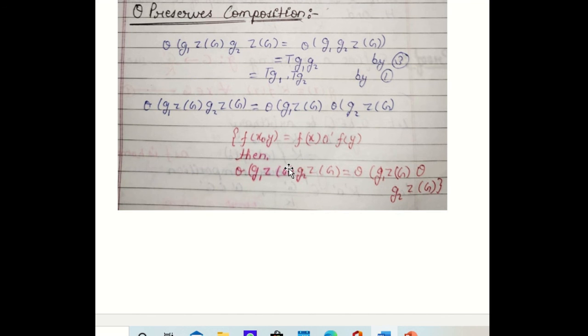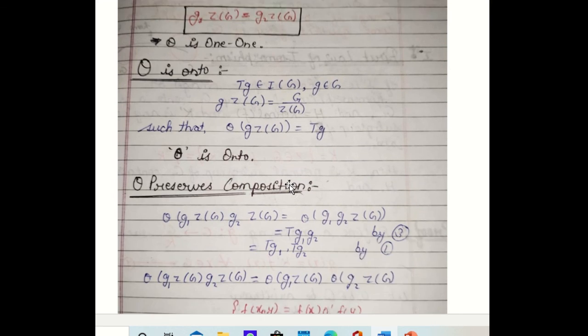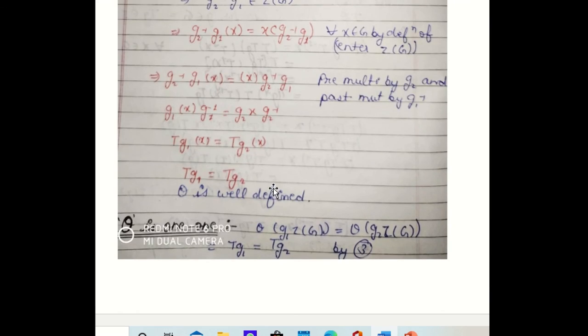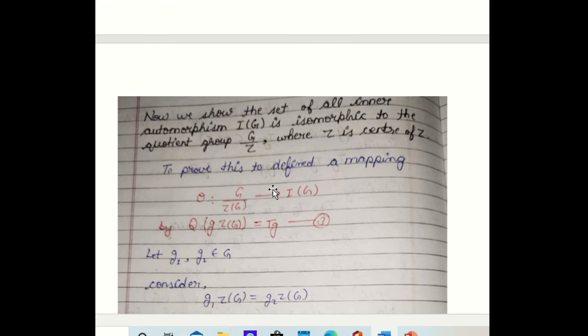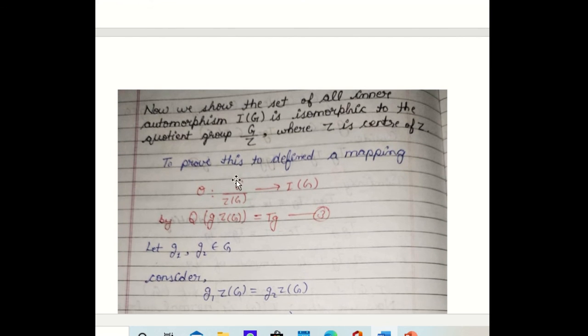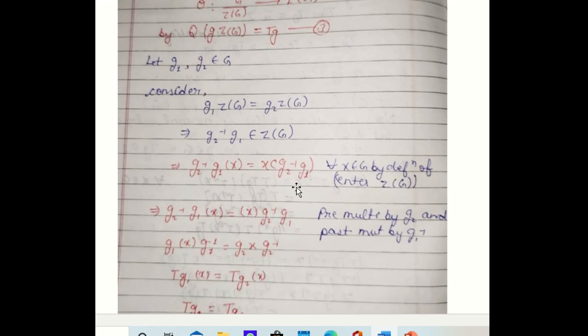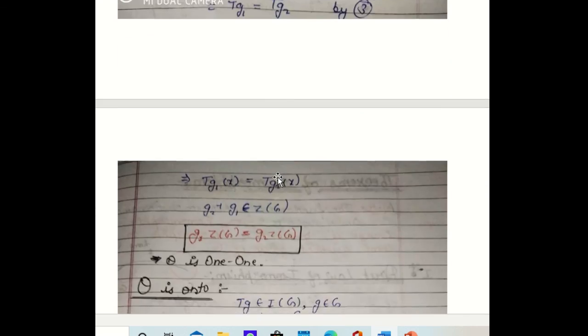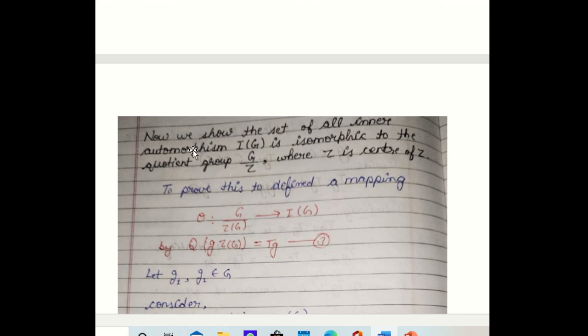So theta preserves composition, that means theta preserves composition, theta is onto, theta is one-one, theta is well defined. So we have defined a mapping from G by Z, a quotient group, to I(G), which is one-one, onto, composition preserving, and well defined. So it is an isomorphism mapping, which is what we had to show for this theorem.